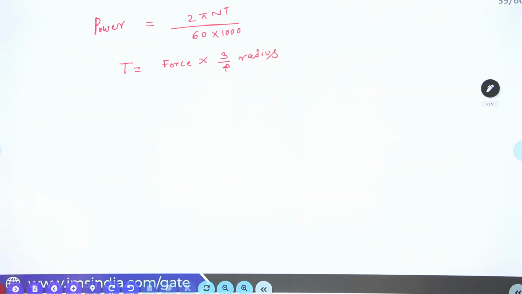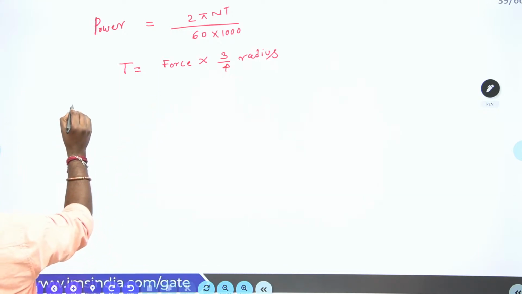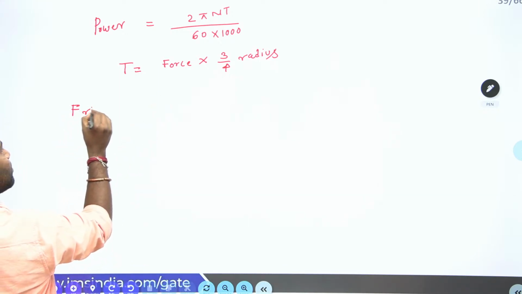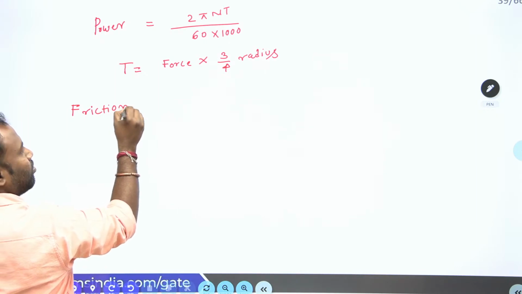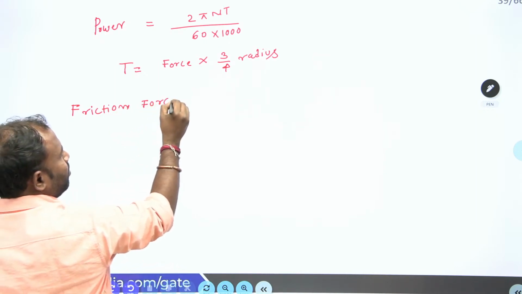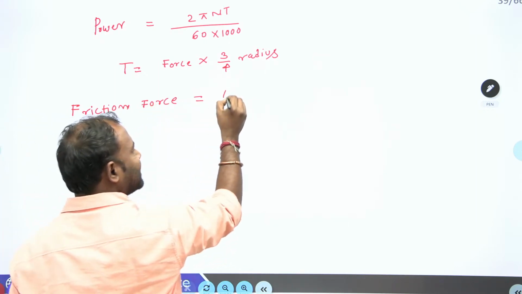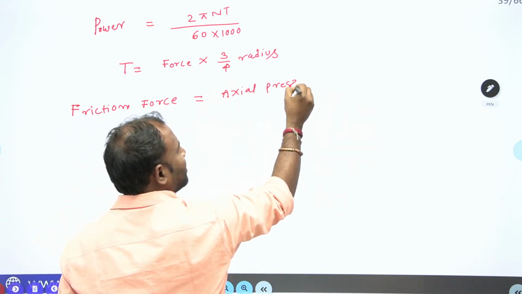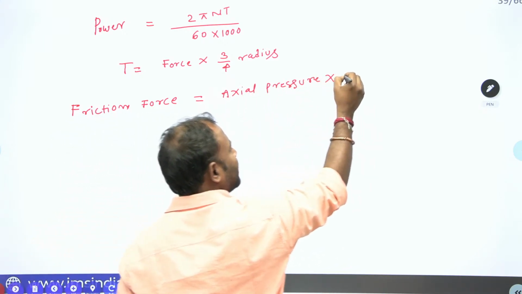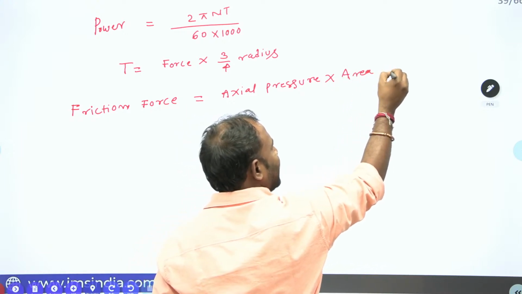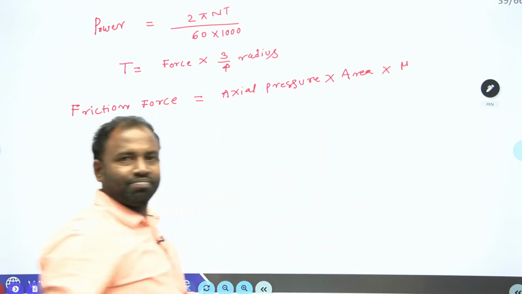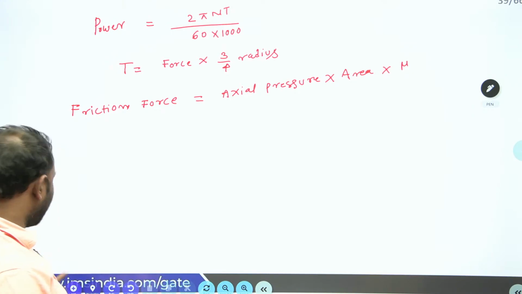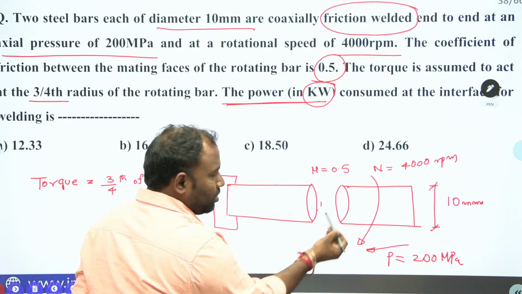Right. Now here we have to calculate the force. Now friction force is equal to axial pressure into area into coefficient of friction. Isn't it, guys? Let me go back. Now I want the frictional force here.